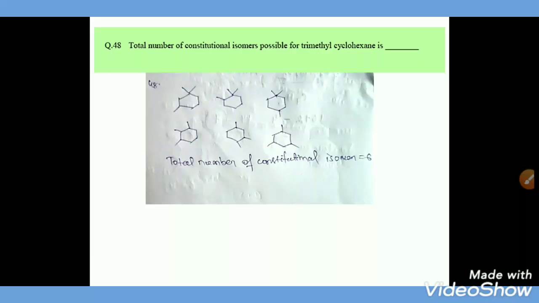Another question: the total number of constitutional isomers possible for trimethyl cyclohexane is. Here the cyclohexane remains the same, but we can arrange only the methyl groups. We can keep 2 methyls at a time and change 1 methyl randomly, and we will get 3 isomers. Again we distribute the 3 methyl groups separately and we will get 3. Hence the total number of constitutional isomers is 6.